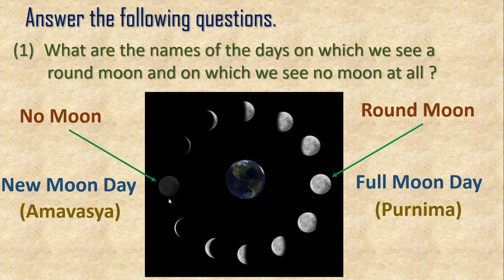Yes, from new moon day to full moon day it takes 15 days in the lunar month, right? And that is called Shukla Paksha according to Tithi. And from full moon day to new moon day again it takes 15 days, and that is called Krishna Paksha or waning moon, isn't it? Okay, I hope it is clear, right? Now we'll move to the second question.